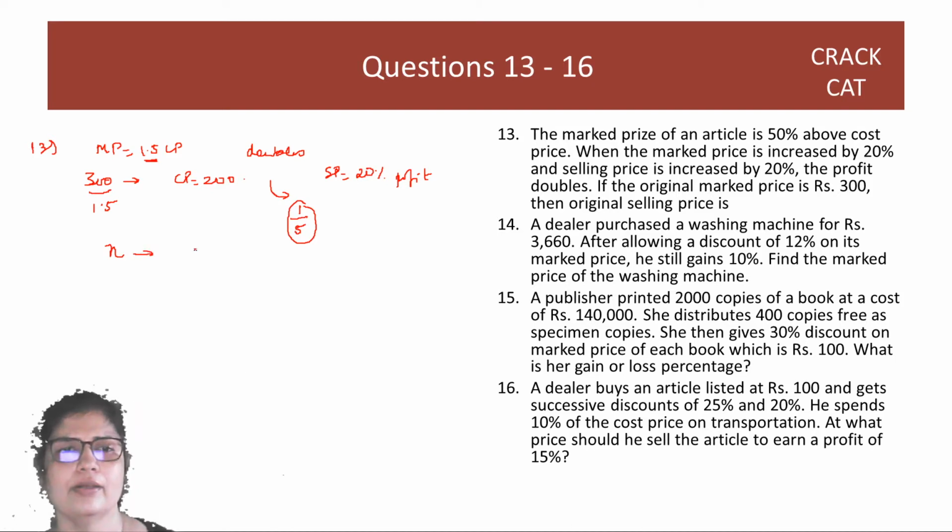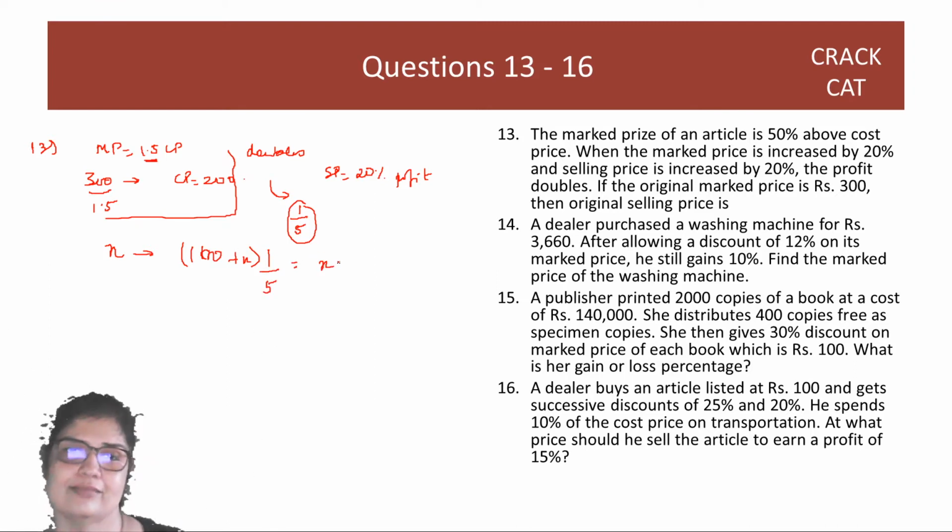So your cost price was 100 and your selling price was 100 plus X. So let's forget this right now, we are not using it. 100 plus X is your selling price. Now when you increase this by another 20%, you make an extra X.